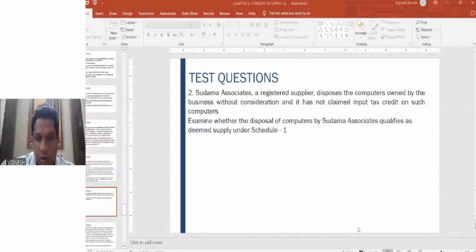Good. I can see some new names answering. Good. Glad to see that you all are active. Otherwise, usually Kaushiki, Dritiman, Dilip are the most active. I wish everyone would be active because online, the only disadvantage is I cannot see my students, but I'm sure all of you are paying attention.